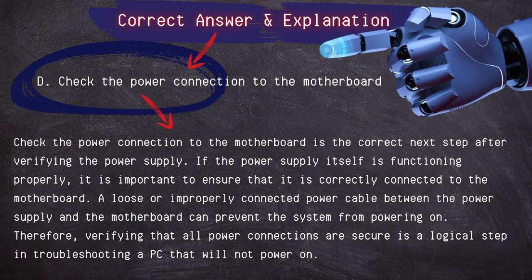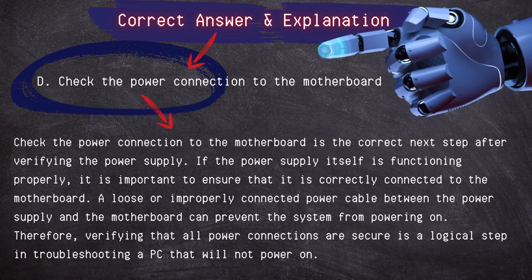Check the power connections to the motherboard is the correct next step after verifying the power supply. If the power supply itself is functioning properly, it is important to ensure that it is correctly connected to the motherboard. A loose or improperly connected power cable between the power supply and the motherboard can prevent the system from powering on. Therefore, verifying that all power connections are secure is a logical step in troubleshooting a PC that will not power on.